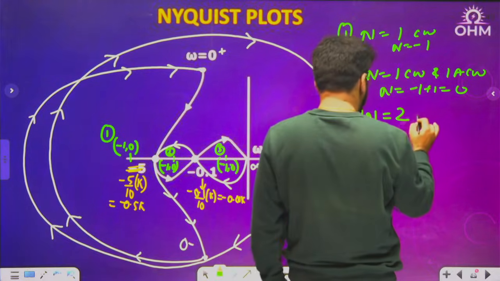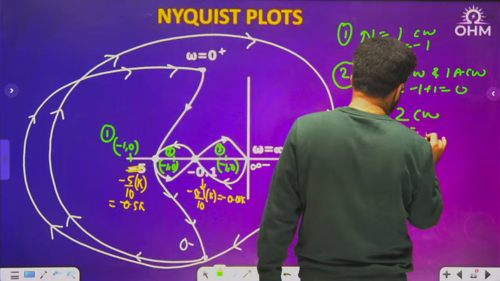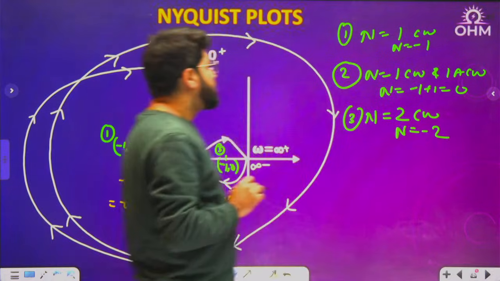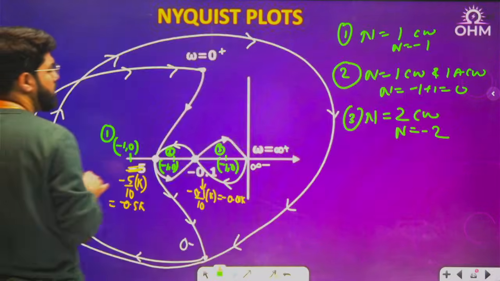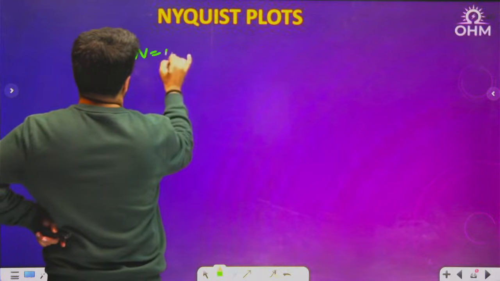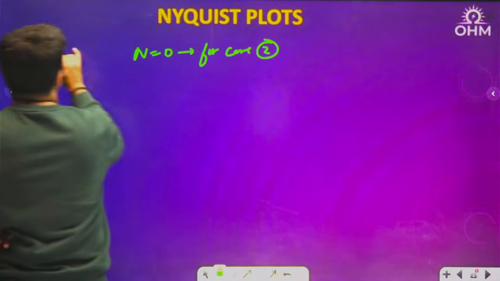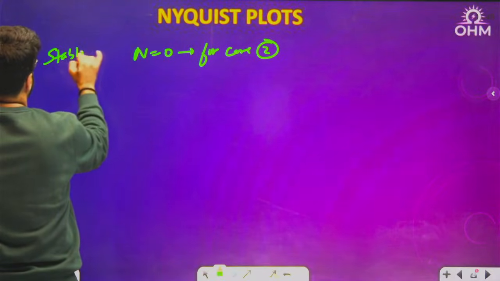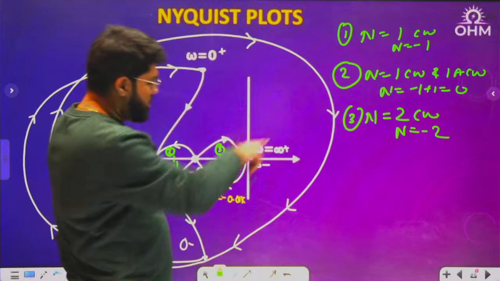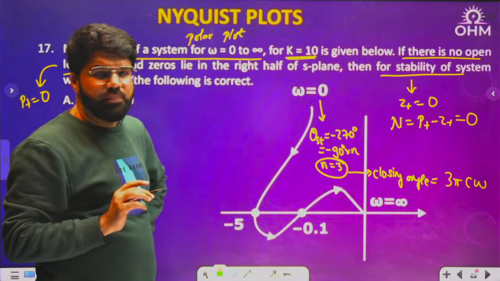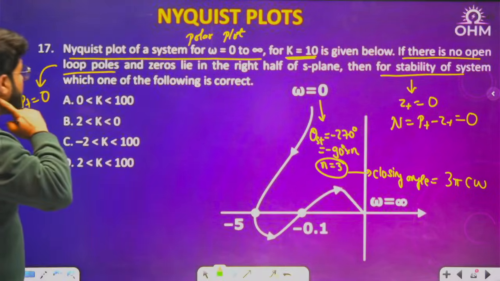Case number 3, N will be 2 clockwise, so N is actually minus 2. I want N equal to 0, N equal to 0 for case 2 only. This was required for stability. N equal to 0 for stability, because Z plus and P plus are both 0. So I want case number 2.